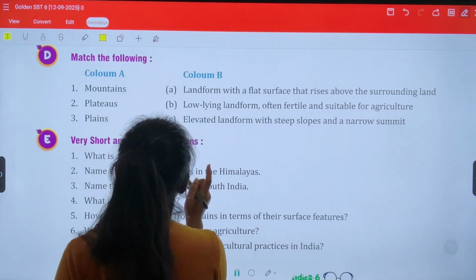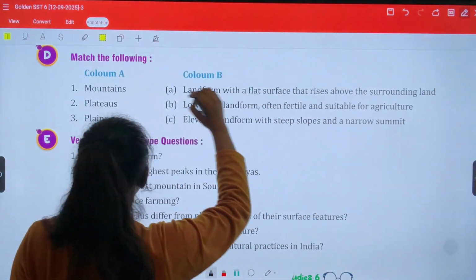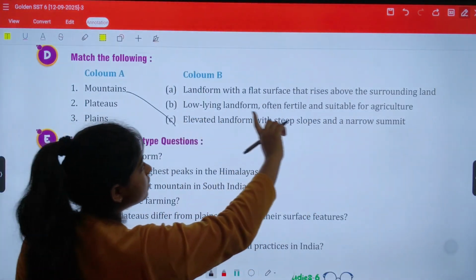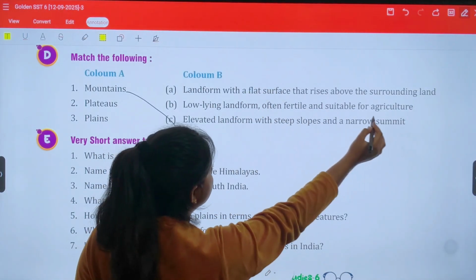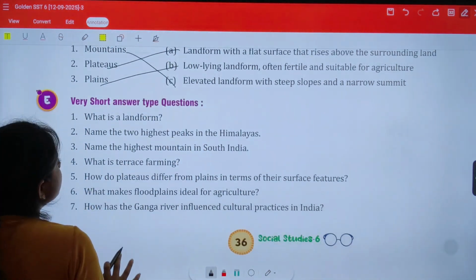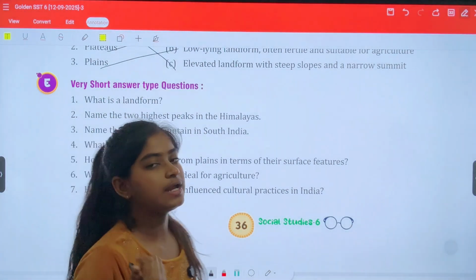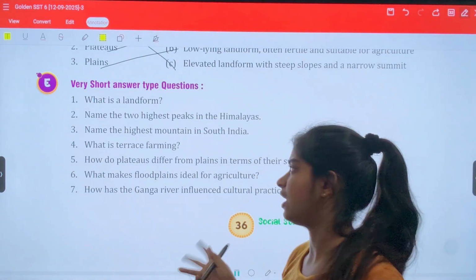Now match the following. Mountains are elevated landforms with steep slopes and narrow summits. Plateaus rise above the surrounding level. Plains are low-lying landforms, often fertile and suitable for agriculture. So this is plains and this is A. What is a landform? We have already discussed landforms, which have different kinds of variations in their lands, like mountains, plains, plateaus and all.